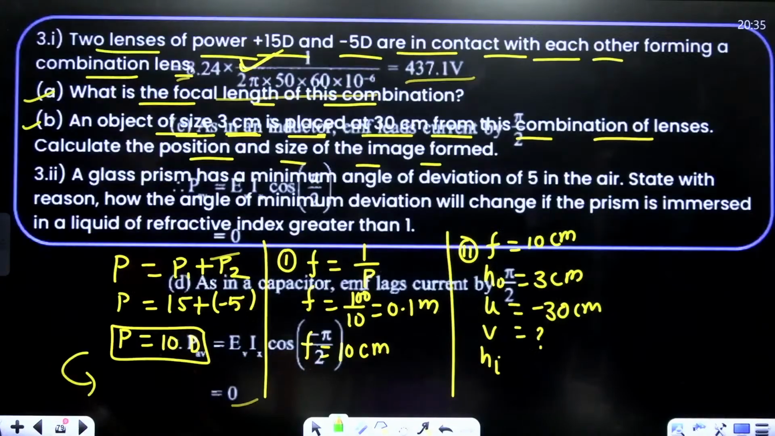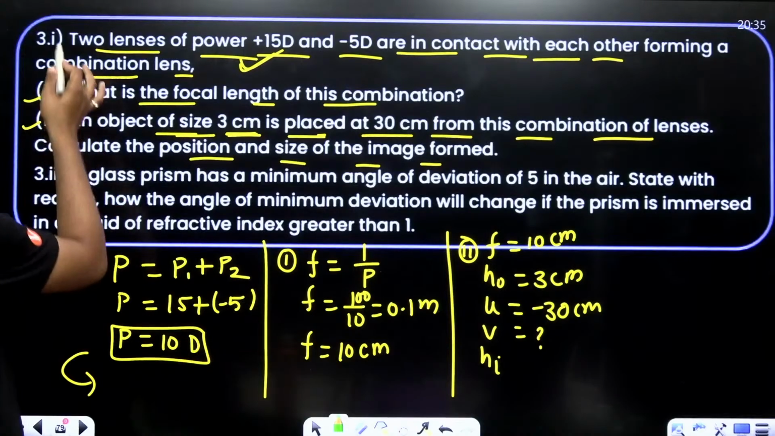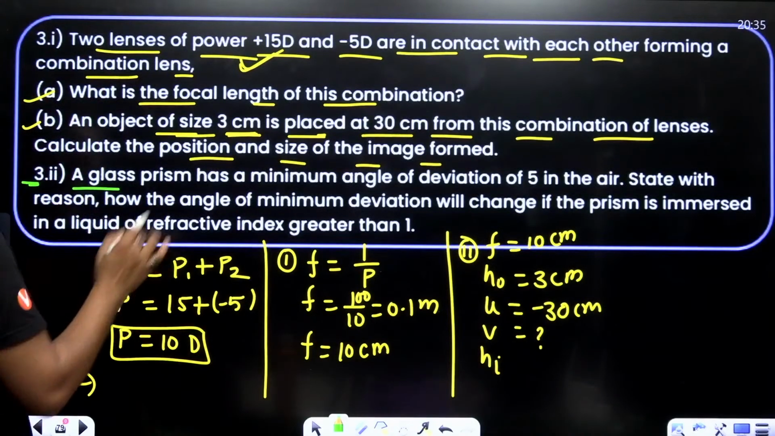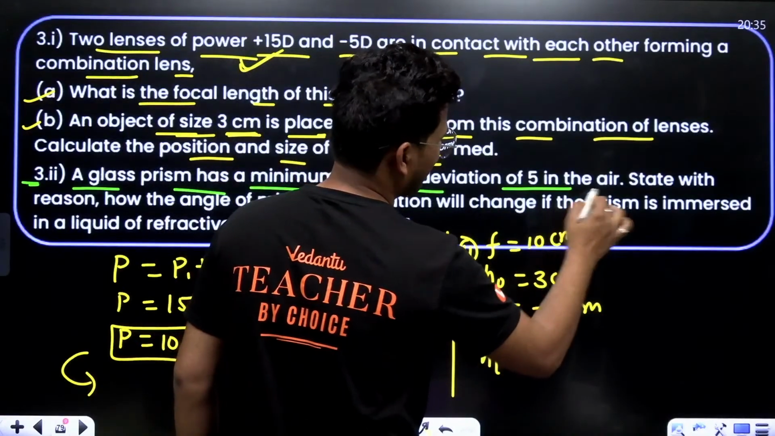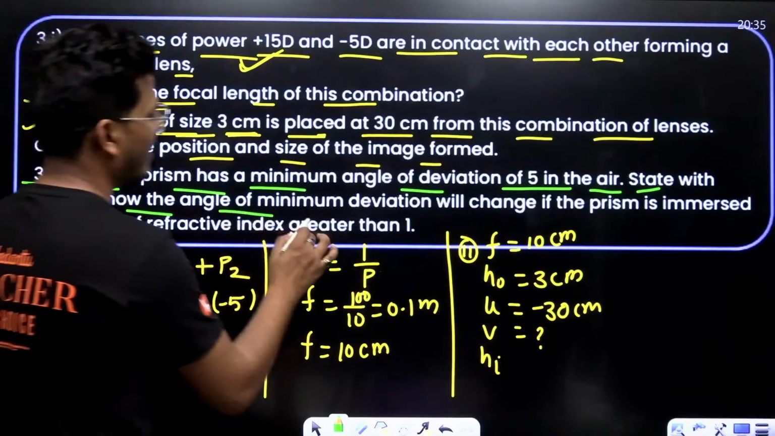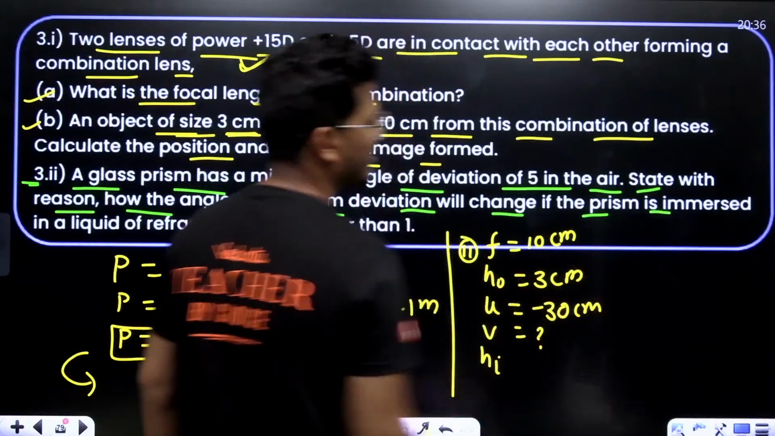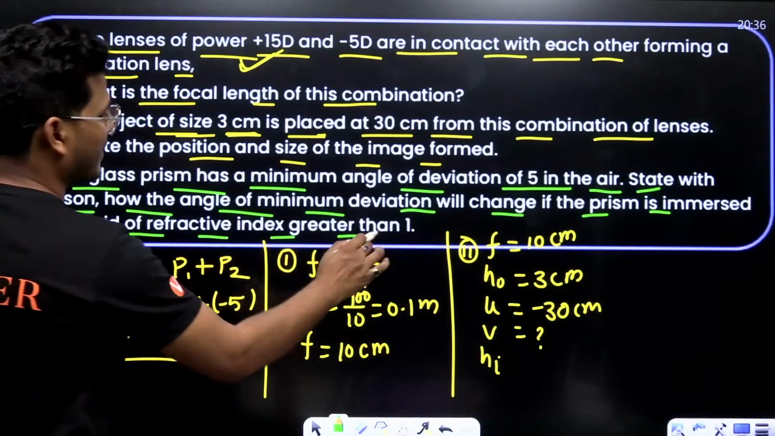Okay, so now moving to the next, that is the second point. A glass prism has a minimum angle of deviation of 5 in air, right? State with the reason how the angle of minimum deviation will change if the prism is immersed in a liquid of refractive index greater than 1.